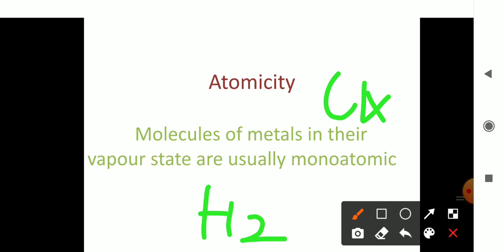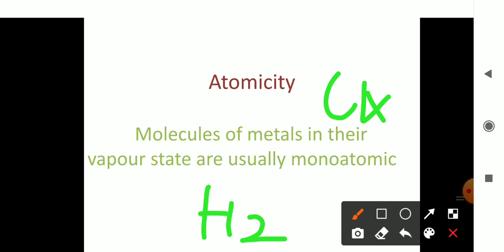There are 4 carbons, so here the atomicity is 4. So what is called atomicity? The number of atoms present in the molecule is called atomicity, and if the atomicity is 1, they are called monoatomic. If it is 2, they are called diatomic, then triatomic, and so on. Depending upon the number of atoms in a molecule, we call them monoatomic molecule, diatomic molecule, triatomic molecule, and so on.